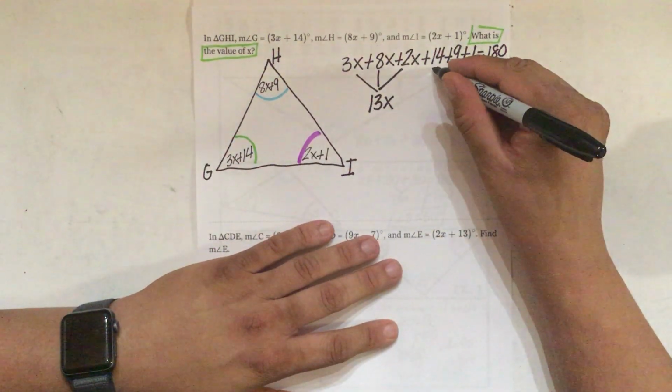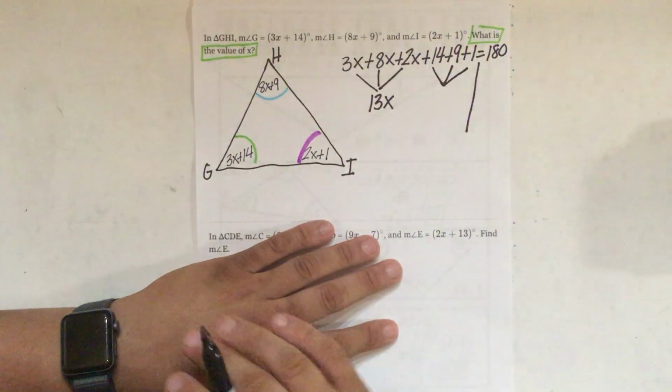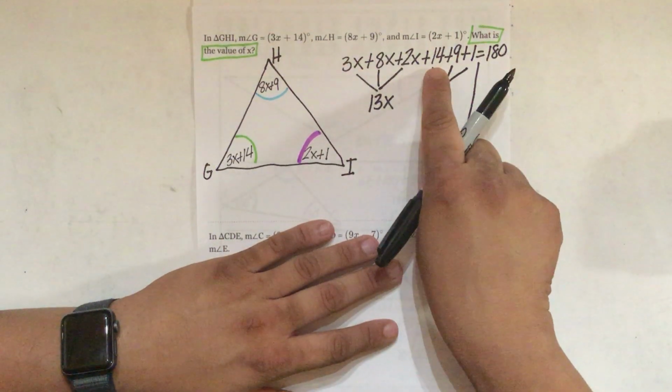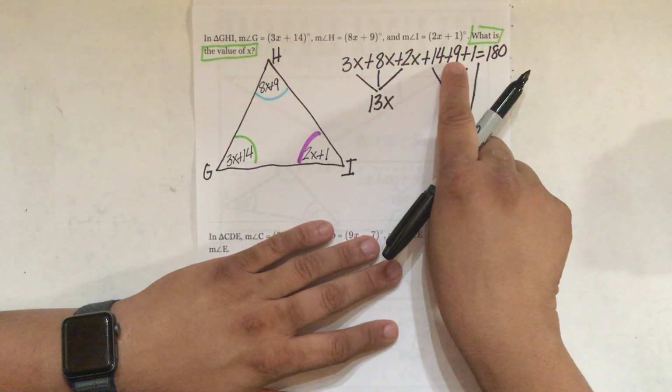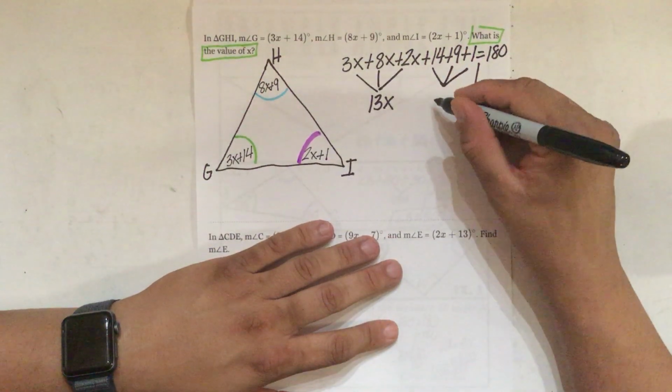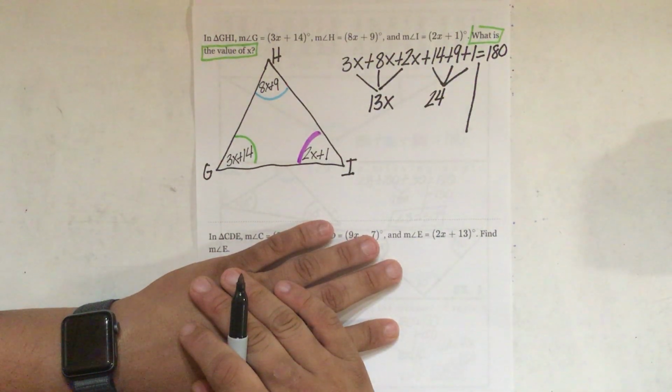Now let's add our regular integers. 14, again, use a calculator. 14 plus 9 is 23. 23 plus 1 is 24. Positive 24.